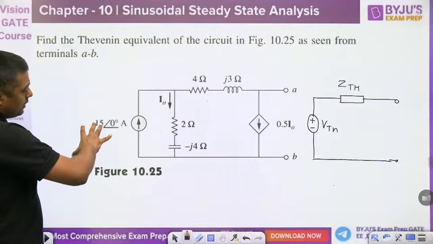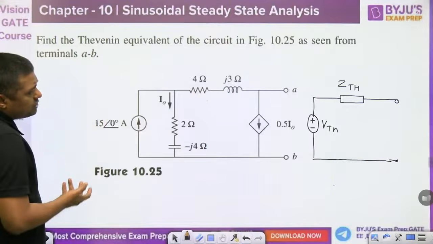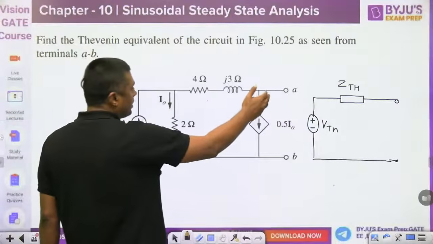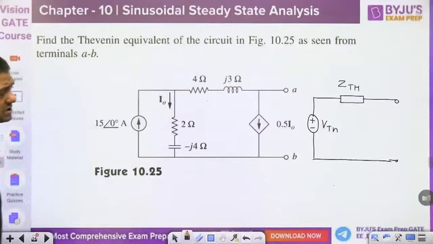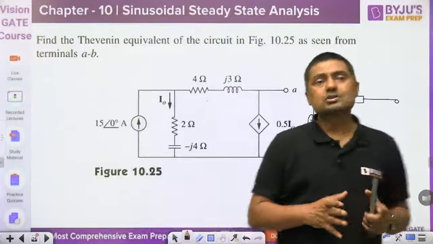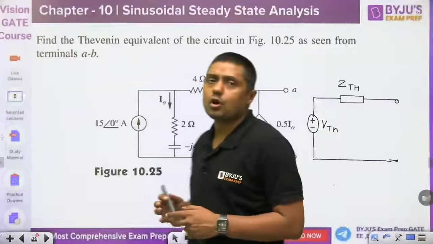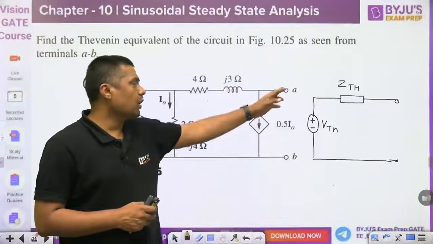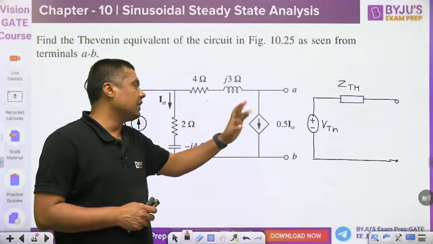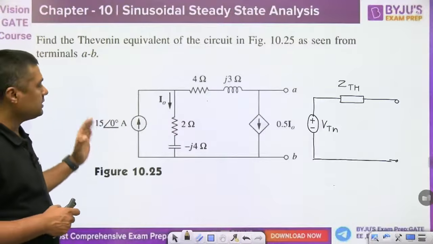Now, what is the Thevenin's voltage? Open circuit voltage. So what is the open circuit voltage you have to find? And what is the Thevenin's impedance? Because here we are having the dependent source, the same logic you have to apply. Which logic? You have to connect a 1 volt battery here, then find I, then you have to find the V by I, that will give you the value of the RTH.